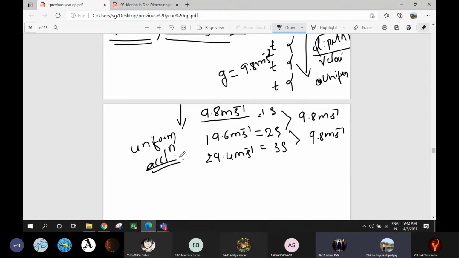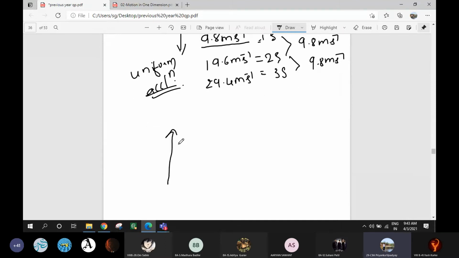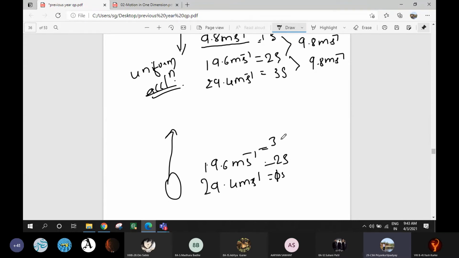So that is when the body is falling towards earth. Now when you throw a body in upward direction, what happens? The velocity decreases. For example, if the initial velocity is 29.4 meter per second, after 1 second, the velocity will become 19.6 meter per second, in the next second 9.8 meter per second, and in the fourth second the velocity becomes 0.